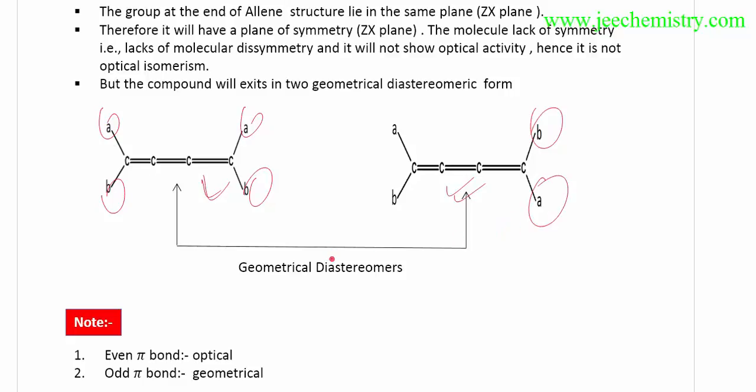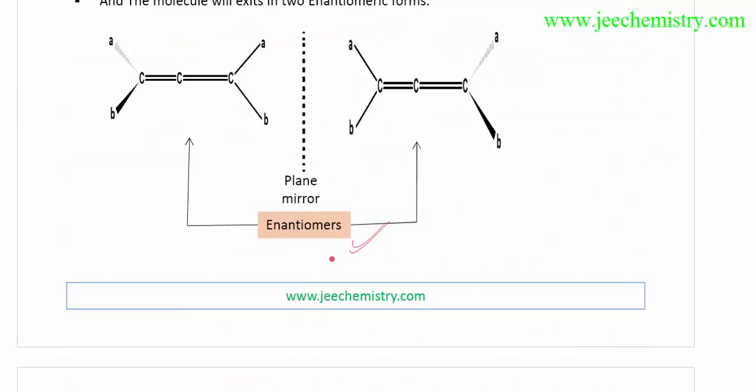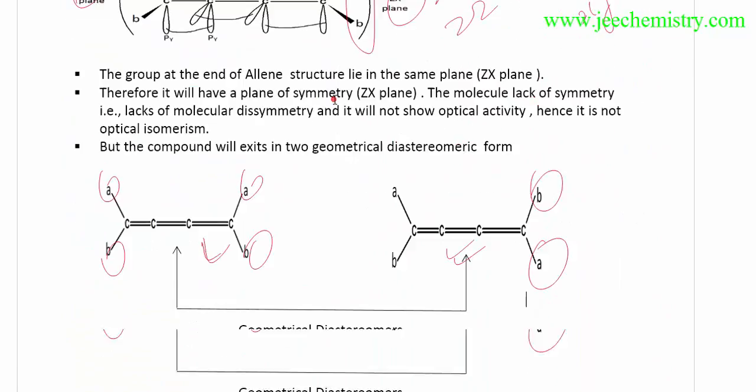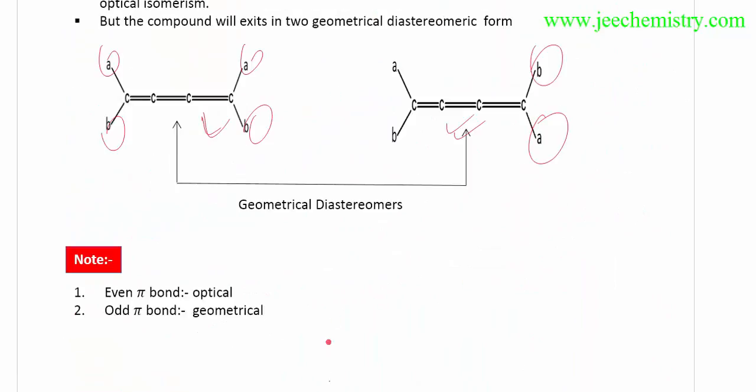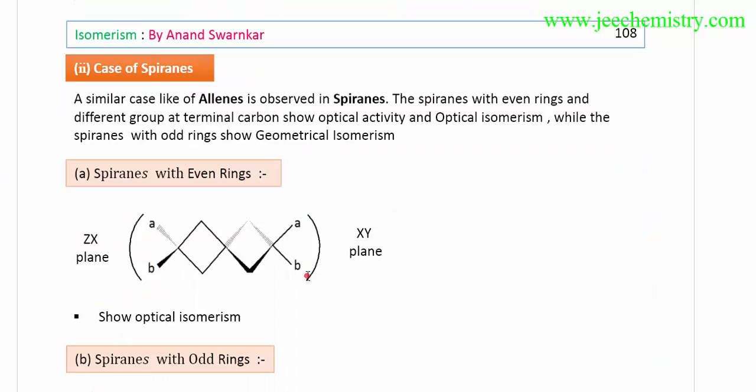So the one thing I want to make clear is how to remember: if even pi bonds are available, then it will be optically active. If odd pi bonds are available, then they are geometrical isomers. If even, then optical isomer; odd are geometrical isomers. These two points are to be remembered, and I have already written them in the notes. Now the next case is allene.